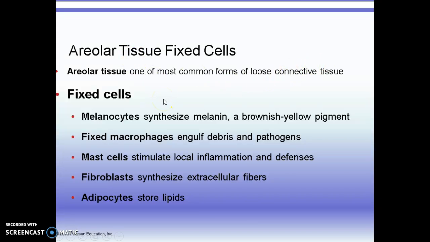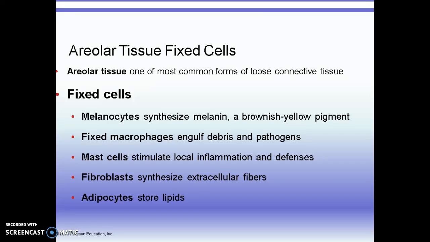So the fixed cells, well, there's melanocytes, and those are the cells that are found in our skin that produce melanin that gives us color. Macrophages are phagocytes, that is, cells that engulf other substances, such as pathogens. Mast cells are very important for our allergic reactions, so they stimulate local inflammation and defenses.